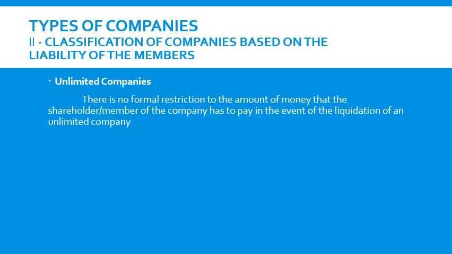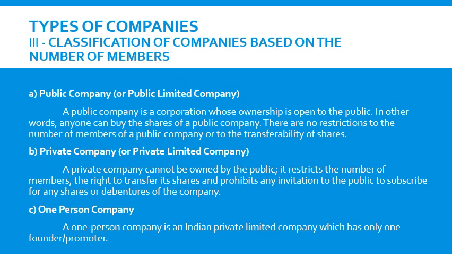And the third classification is unlimited companies, where the liability of the members is unlimited. There is no formal restriction on the amount of money that the shareholder or member of the company has to pay at the time of liquidation or winding up. So the members' liability is purely unlimited, there is no limit on their liabilities. In India, unlimited liability companies are not allowed to function. So companies based on liability are of three types: company limited by shares, company limited by guarantee, and unlimited companies.